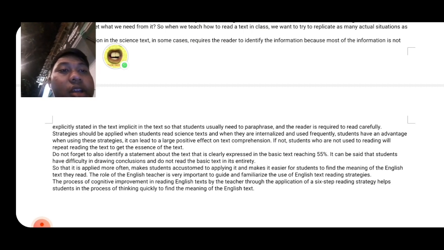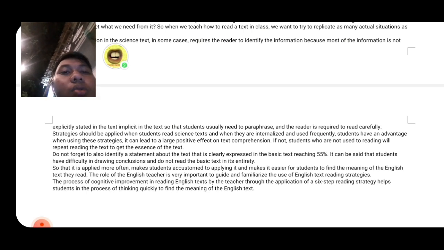And then strategies should be applied when students read science text and when they are internalized and used frequently, students have an advantage when using the strategies. It can lead to a large positive effect on text comprehension. If not, students who are not used to reading will repeat reading the text to get the essence of the text.